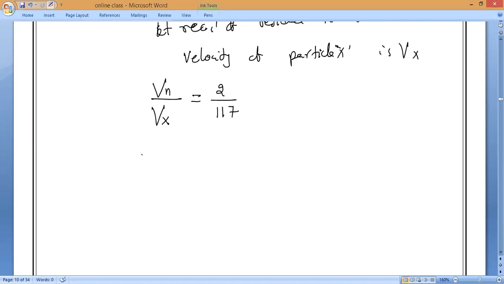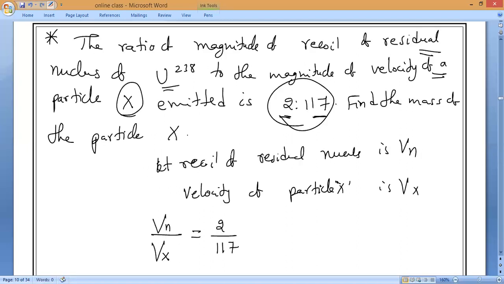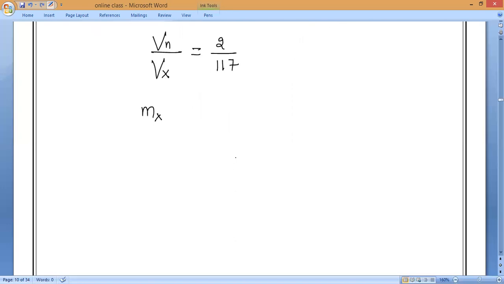So I can take mass of X, the particle, times velocity of X, plus mass of nucleus times velocity of nucleus, which is equal to what totally? Both are in opposite directions.